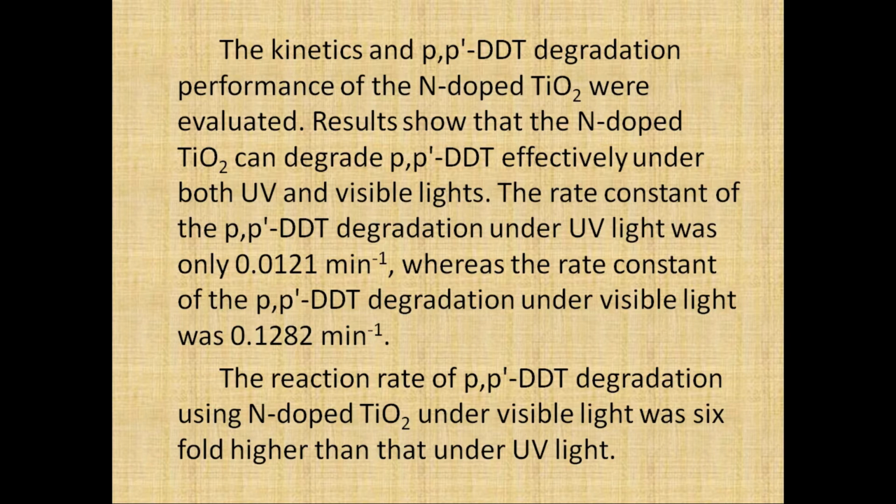The rate constant of p,p'-DDT degradation, that is 4,4'-DDT degradation, under UV light was only 0.0121 per minute, whereas the rate constant for DDT degradation under visible light is quite a bit larger, that is 0.1282 per minute. The reaction rate of p,p'-DDT degradation using N-doped titanium dioxide under visible light was approximately 6 times higher than that under UV light.